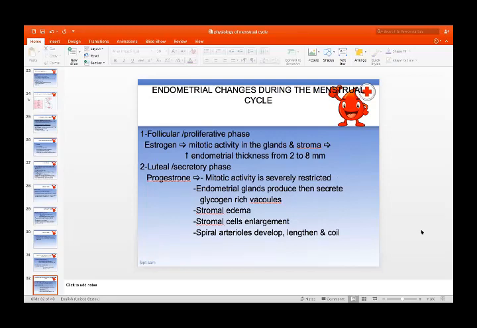While in the secretory phase, there is increased secretion of progesterone from the corpus luteum. The mitotic activity is severely restricted. There will be no increase in the number of glands. The endometrial glands will increase in size. They will become more tortuous, and they secrete glycogen-rich vacuoles. The stroma becomes edematous, and there is enlargement of the stromal cells. Also, the spiral arterioles develop, lengthen, and coil. So, these are the secretory changes which occur in the endometrium.